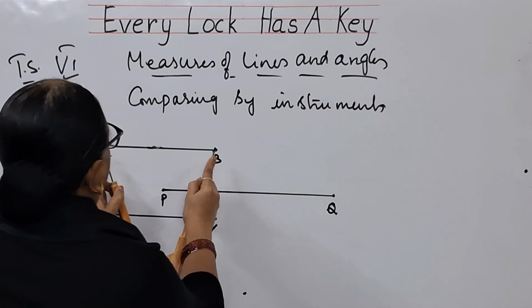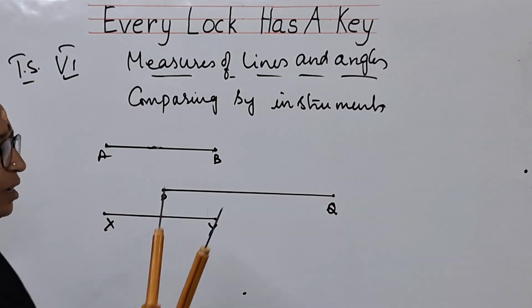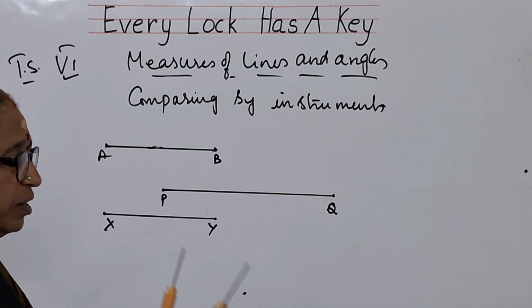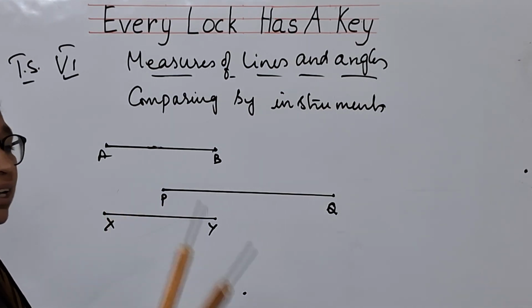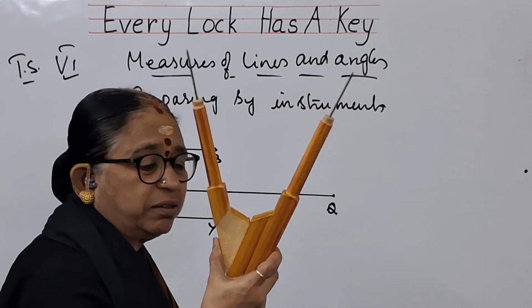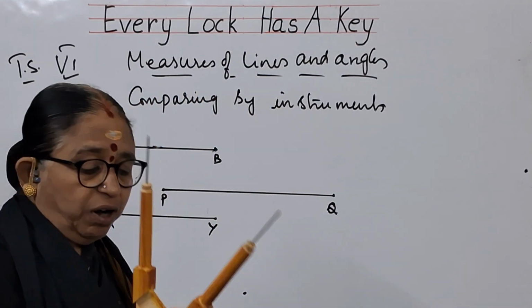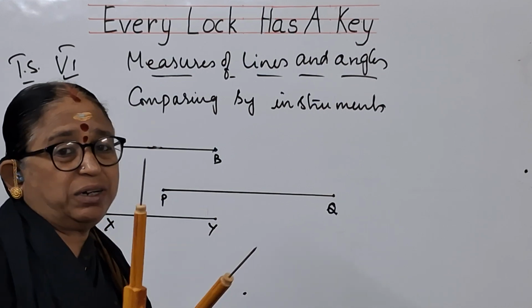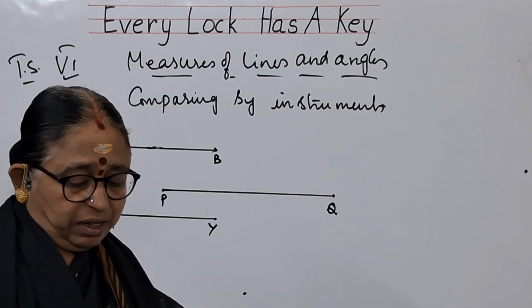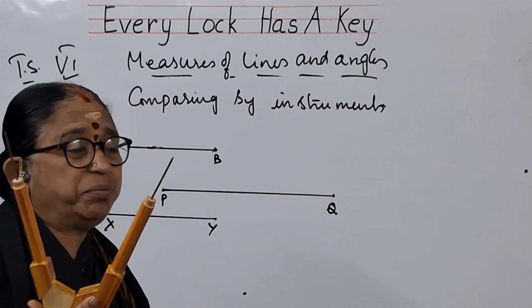See children, this is AB measure. After taking the divider for one line segment, without disturbing it, your instrument will be very proper, children. Some instruments, the moment you hold it like this, they come closer. You have to tighten the screw that is there. See here also I am having a screw. So tighten the screw so that it will be tight.